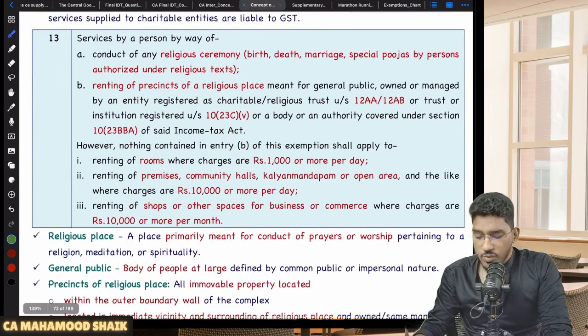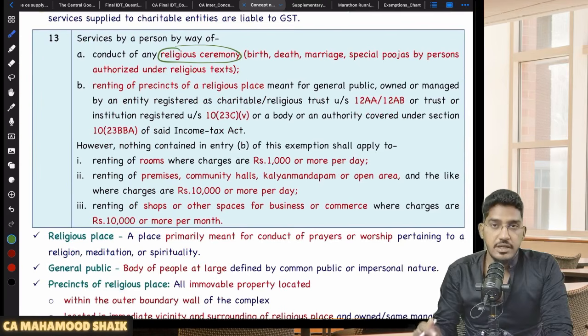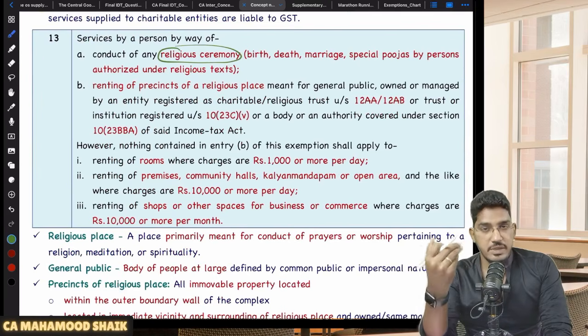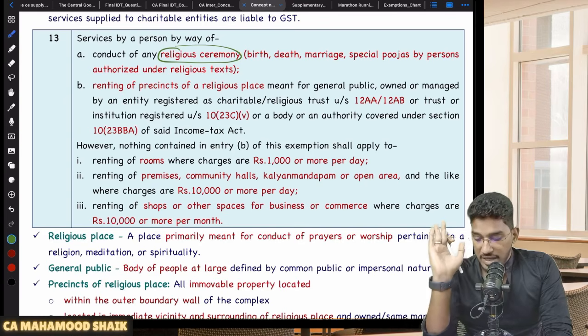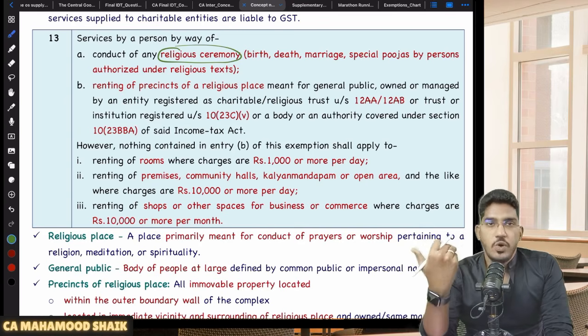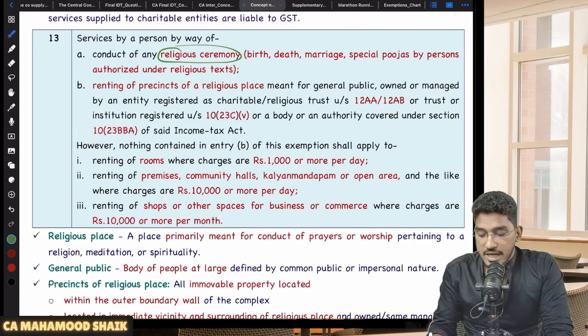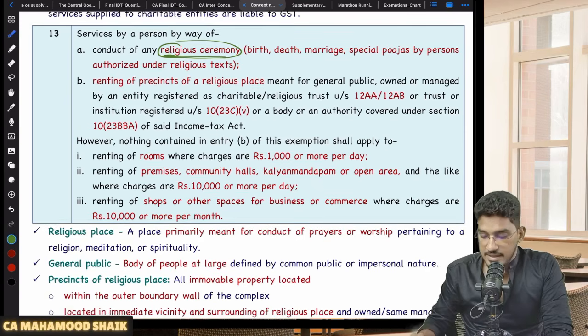Then what else? Services by a person by way of conduct of any religious ceremony, like let us say for example birth ceremony, marriage ceremony, death ceremony, or even any kind of puja, whatever it is. So any kind of religious ceremony provided by the person who is authorized to perform that activity under the religious text. Like one priest is coming and doing some puja. So one pastor of the church is coming and conducting a marriage ceremony. So these kind of conduct of any religious ceremony is exempted.